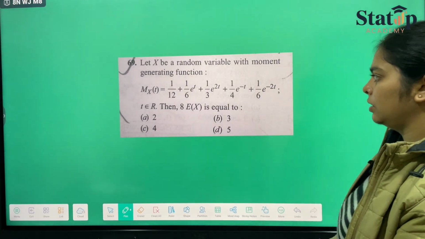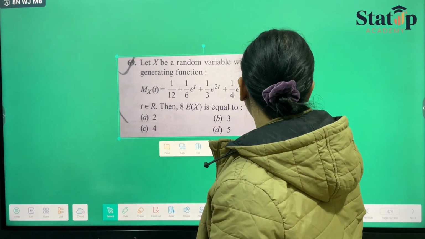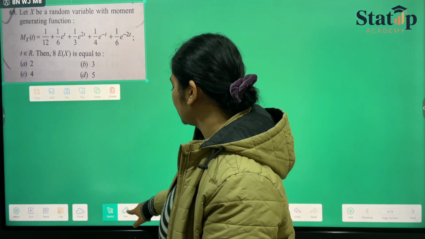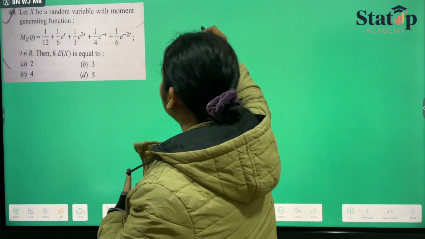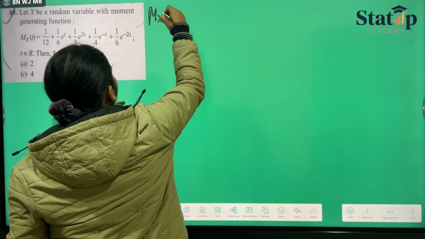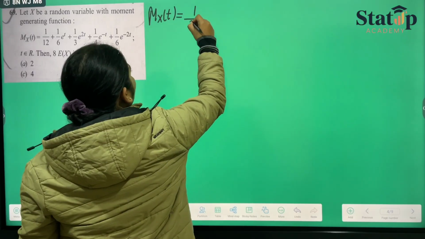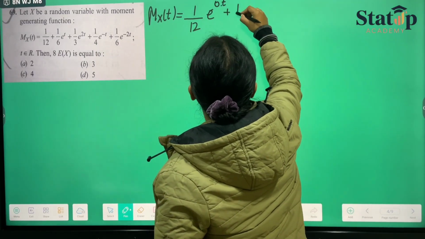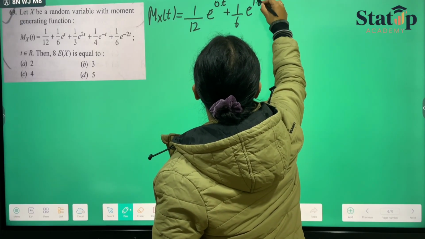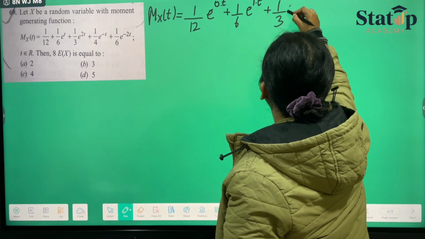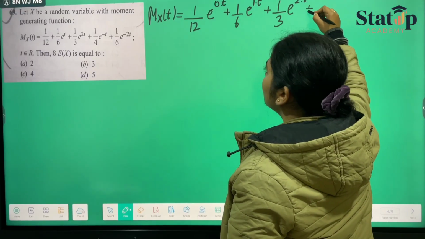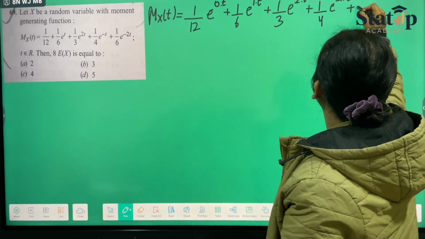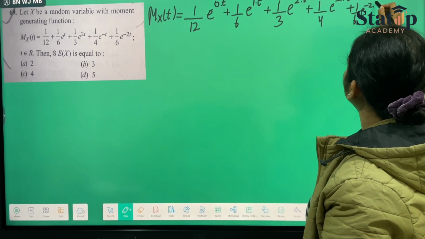of a similar kind. Here they have provided us with this question. And again I'm writing it like M_X(t) has been given to us as 1 upon 12 e raised to the power 0 into t plus 1 upon 6 e raised to the power 1 into t plus 1 upon 3 e raised to the power 2 into t plus 1 upon 4 e raised to the power minus 1 into t plus 1 upon 6 e raised to the power minus 2 into t.